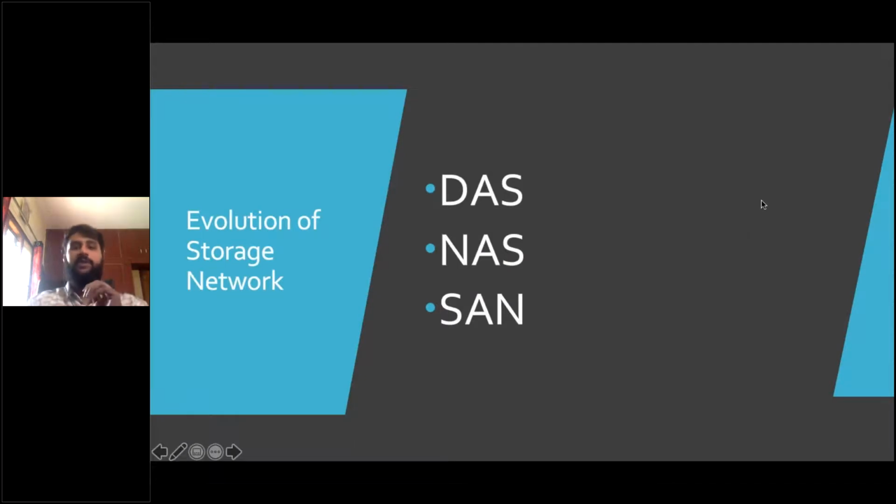Now, evolution of a storage network. Right at the top of the bat, SAN did not exist. There was DAS, NAS, and then SAN. These are all basically arrangements of components, as I told you. An architecture is basically the arrangement of all the components inside a data center. So we'll look at what NAS is.